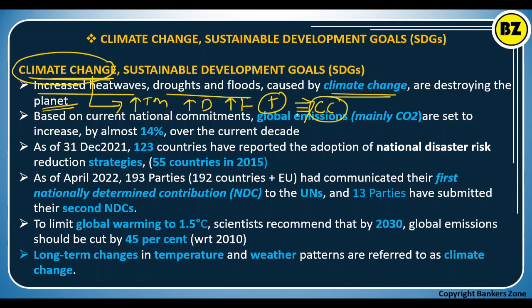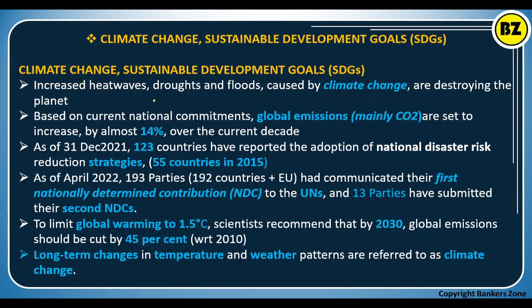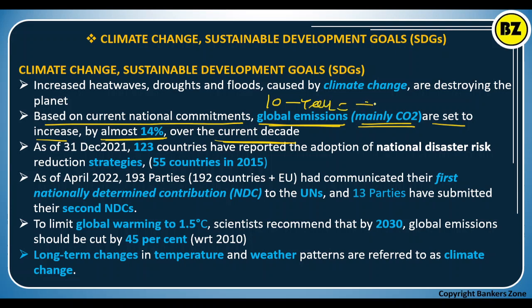Okay, so these are some things which happen due to the climate change. Understand here, based on the current national commitment, global emission, mainly the CO2 emission, that is carbon dioxide emissions, are set to increase almost 14% in the current decade. So in 10 years, the global emission is supposed to be increased by 14%. Okay, so there is a huge increase in the emission of the carbon dioxide.